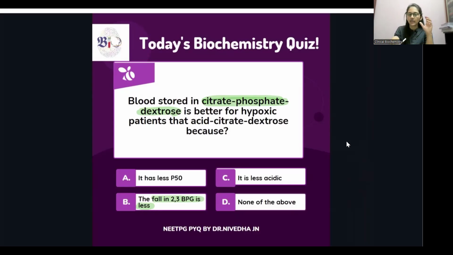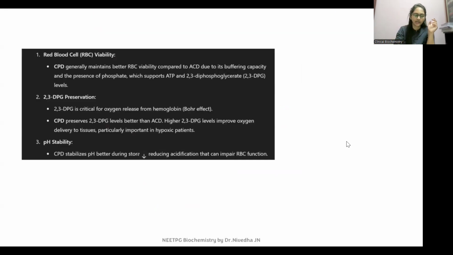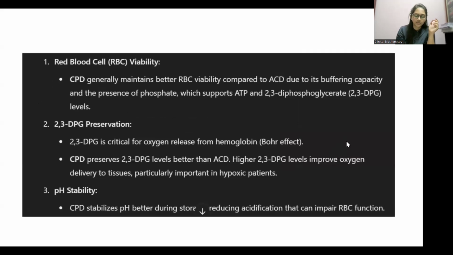All right. So in the stored blood, first of all, what is citrate phosphate dextrose? It maintains better RBC viability because of its buffering capacity. Why? Because it has phosphate. Due to the presence of phosphate, it has better buffering capacity.